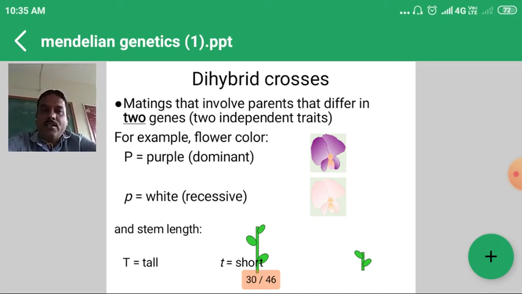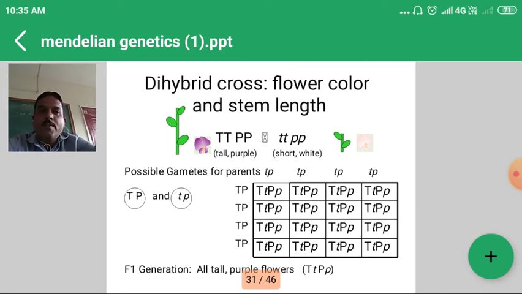So two character differences are there between the two parents, and the resultant cross is called a dihybrid cross, meaning it involves two parents that differ in respect of two genes or two independent characters. When we cross a tall plant with purple flower with a short or dwarf plant with white flower, it produces the F1 generation.